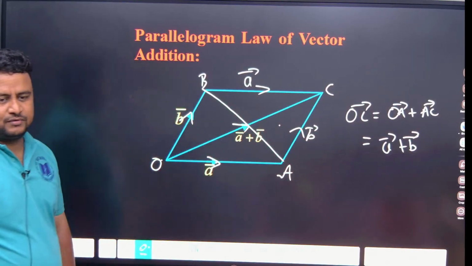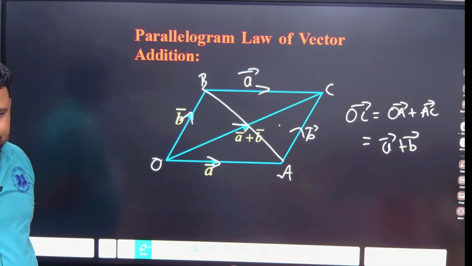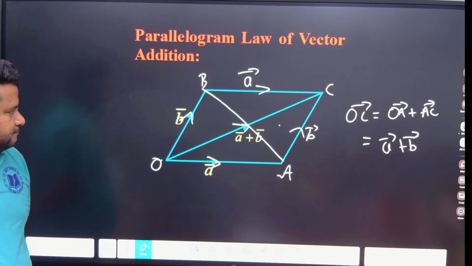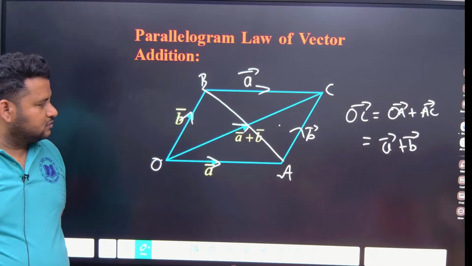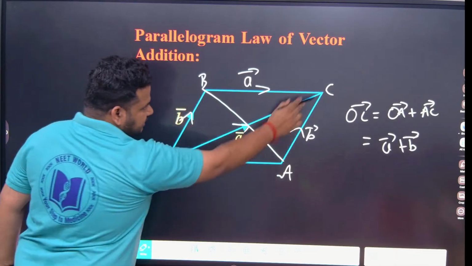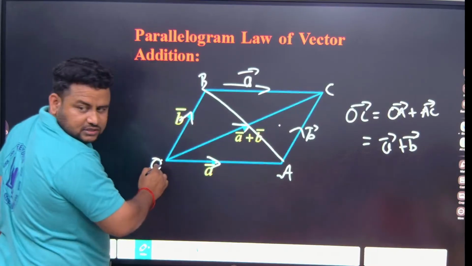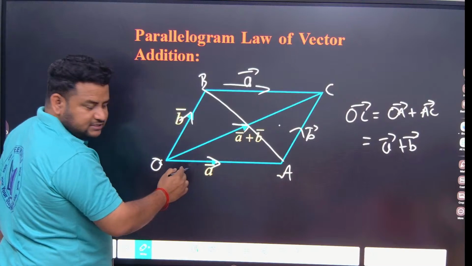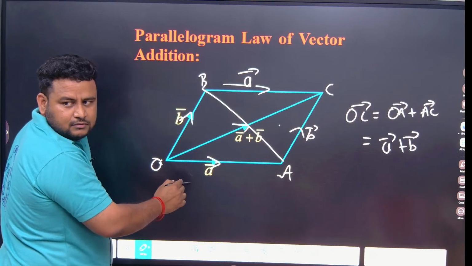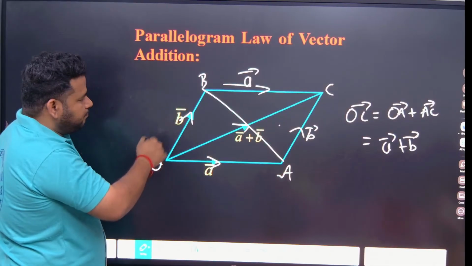Now my question is, what is the value of AB? Just listen, all of you. If I want AB, I can go from A to O, which is negative A, and then O to B, which is positive.